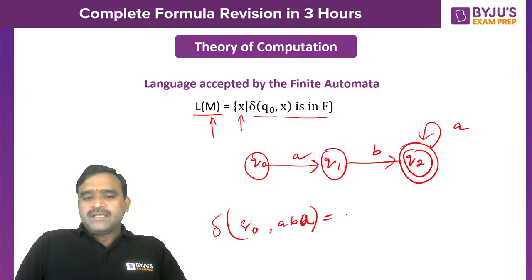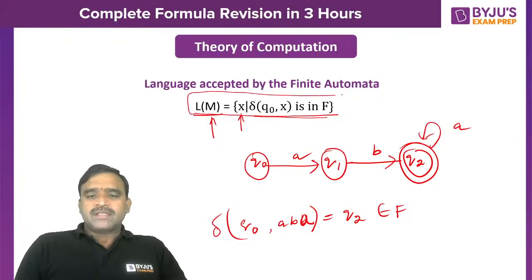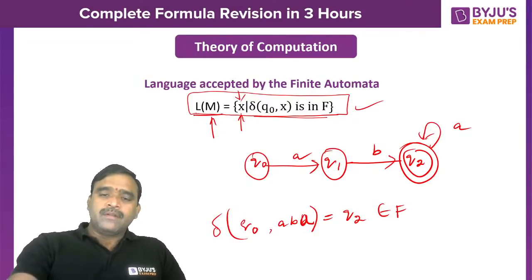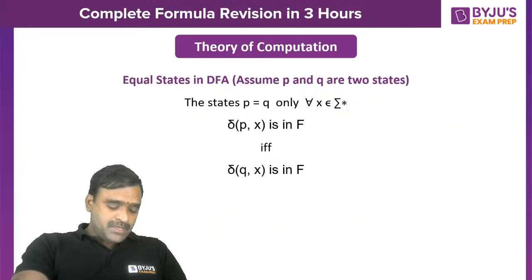What is the state it is reaching? Q2. As Q2 belongs to the final states, double circles being final states, it is accepted. So L of M is equal to the set of x such that transition of Q0 on x is in a final state. Then this is a string that can be included in the language. I hope you understood the language of the finite state machine.